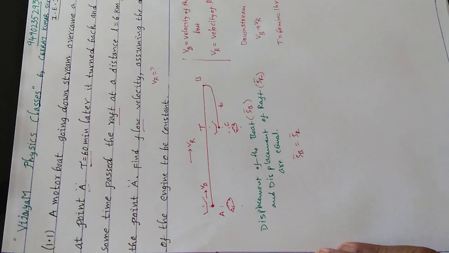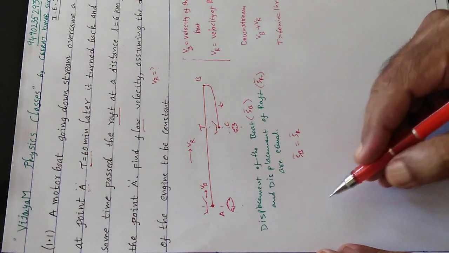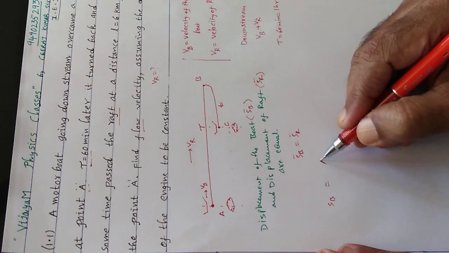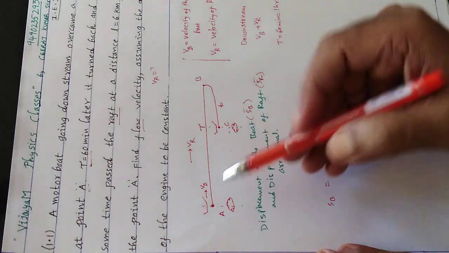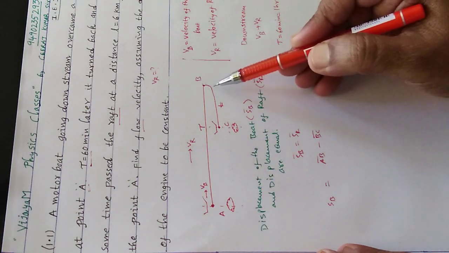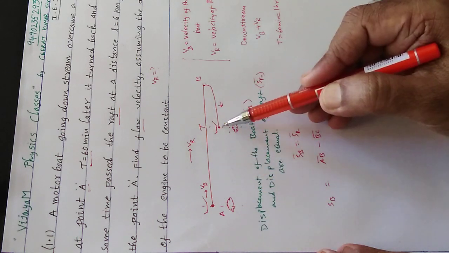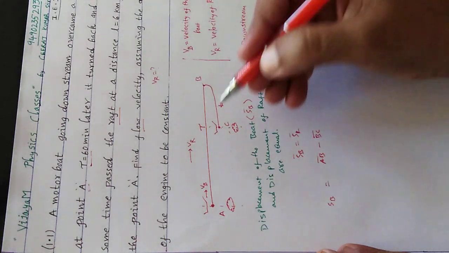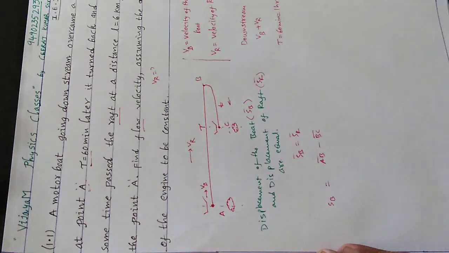Okay, now let us observe here carefully. What is the displacement of the boat? It's nothing but AB minus BC. Carefully, this is AB and this is BC. If I subtract BC from AB, then I will get this point. But observe carefully: A to B is downstream, but B to C is upstream.